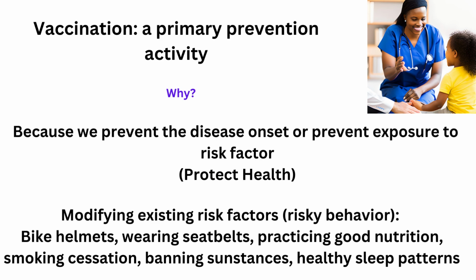Vaccination is a primary prevention activity or measure. Why? Because we prevent the disease onset or prevent exposure to risk factor. In general, we protect health through primary prevention. Modifying existing risk factors or risky behaviors is what we do in primary prevention. Some examples are bike helmets, wearing seat belts, practicing good nutrition, smoking cessation, banning substances, healthy sleep patterns.